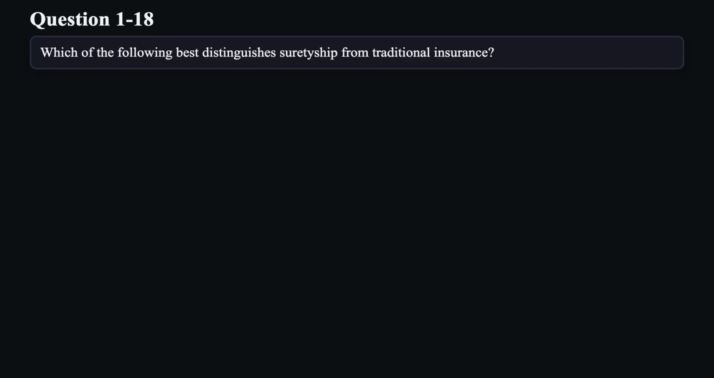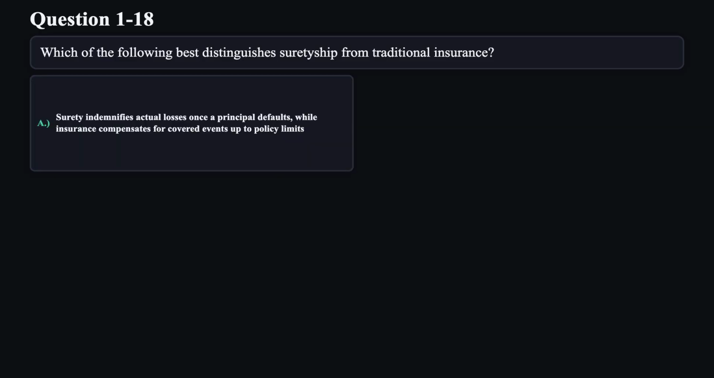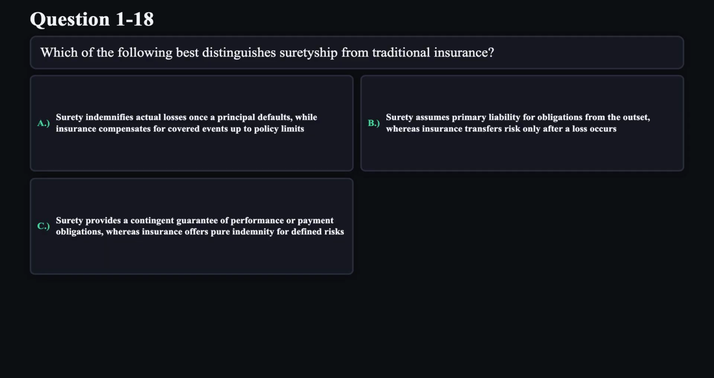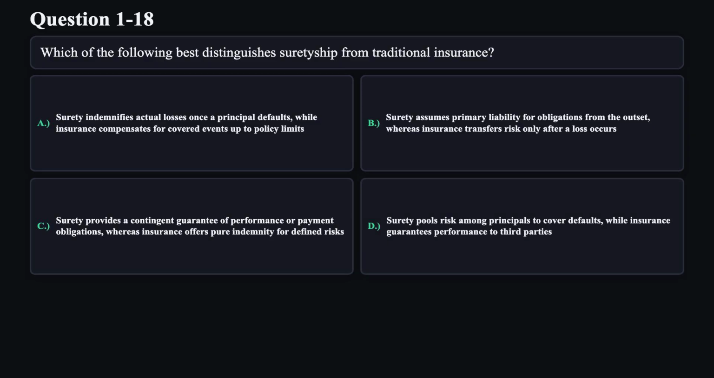Question 18. Which of the following best distinguishes suretyship from traditional insurance? A. Surety indemnifies actual losses once a principal defaults, while insurance compensates for covered events up to policy limits. B. Surety assumes primary liability for obligations from the outset, whereas insurance transfers risk only after a loss occurs. C. Surety provides a contingent guarantee of performance or payment obligations, whereas insurance offers pure indemnity for defined risks. D. Surety pools risk among principals to cover defaults, while insurance guarantees performance to third parties.